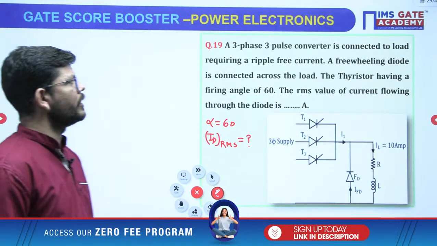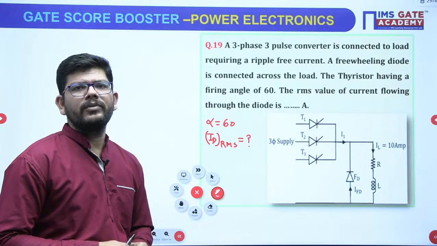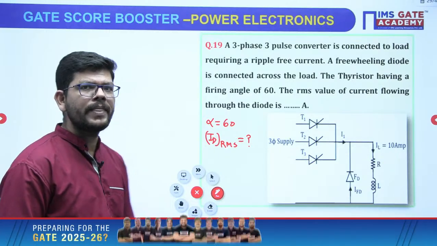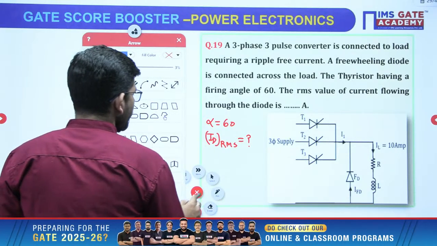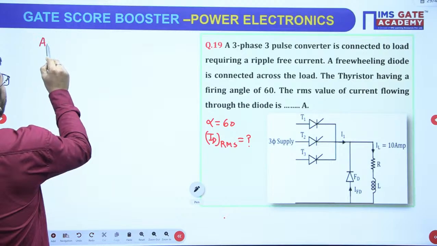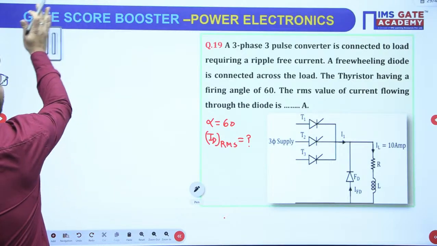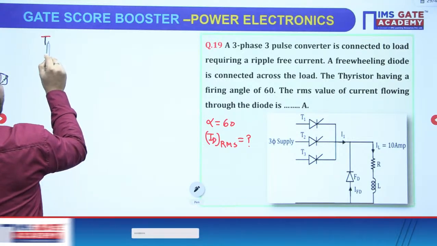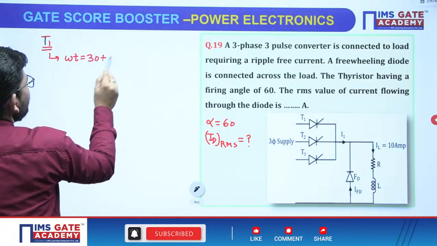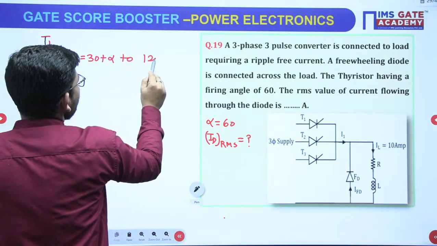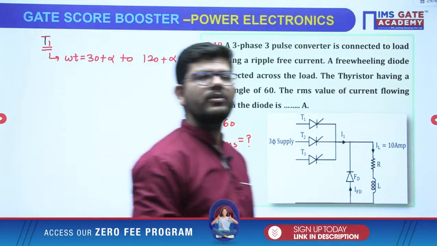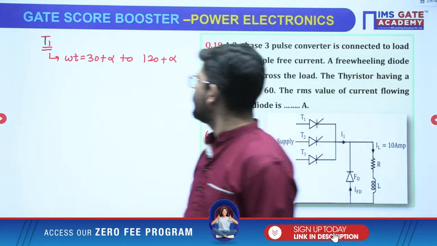Now focus on this question. So what will be the diode current value? Before that, the question is for what duration the diode will conduct. Let me tell you, just see. If suppose you are not using the diode, any switch will conduct for what duration? If I take an example of T1, T1 will conduct for omega t equals 30 plus alpha to 120 plus alpha, right?